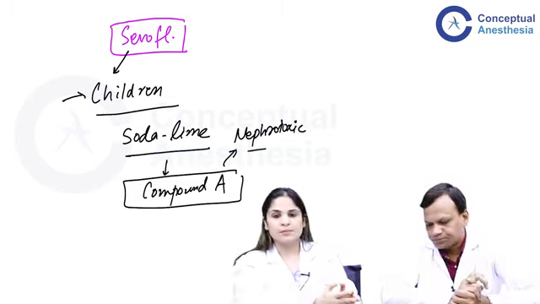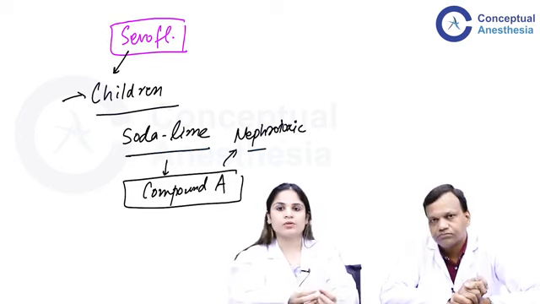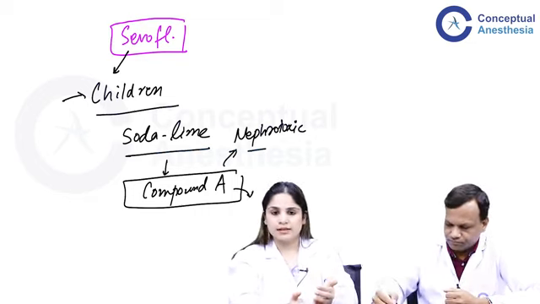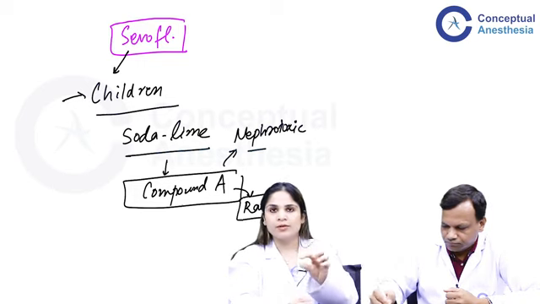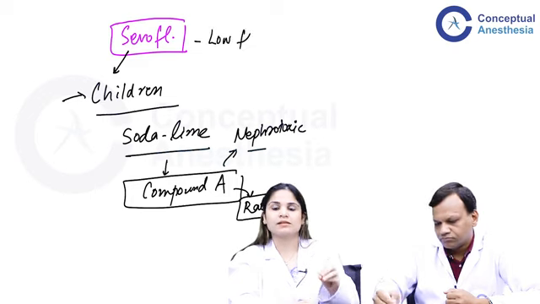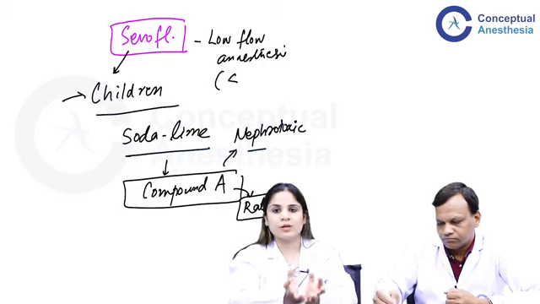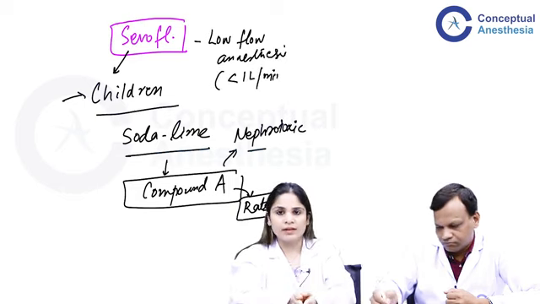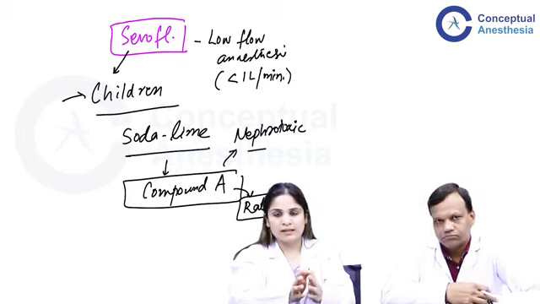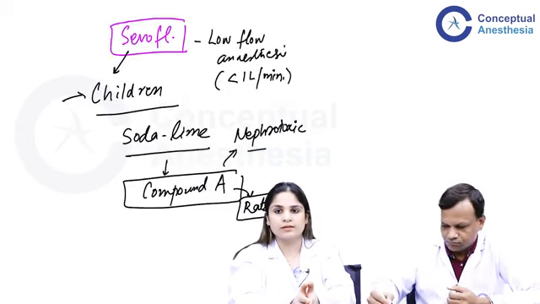Anything more? Just a practical aspect on this. Actually, the compound A that is formed was seen to be nephrotoxic in rats, not in humans. Also, with sevoflurane, you have to use it at very low flow anesthesia. Low flow anesthesia means you are using less than 1 liter per minute of the carrier gas. That is when it was seen that compound A is getting precipitated. Now, every day, sevoflurane and isoflurane are the two most commonly used gases. Till date, no one has reported nephrotoxicity with the use of sevoflurane in humans.